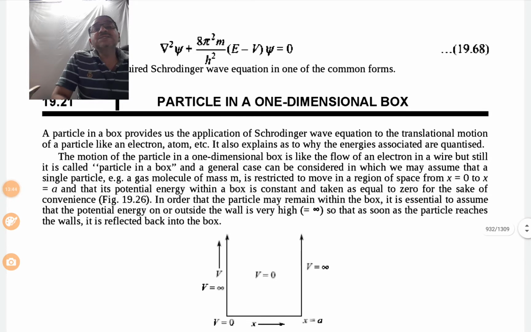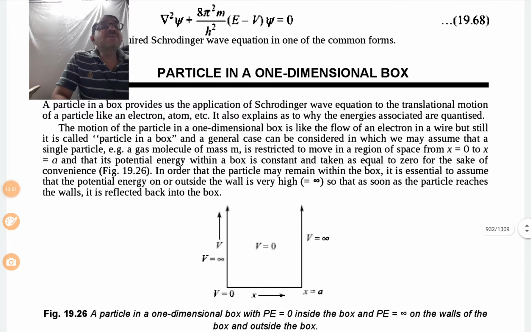but still it is called a particle in a box, and a general case can be considered in which we may assume that a single particle, for example a gas molecule of mass m, is restricted to move in a region of space from x equal to 0 to x equal to a, and that its potential energy within the box is constant and taken as equal to 0 for the sake of convenience.